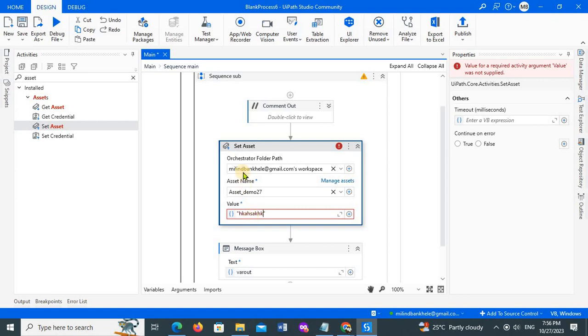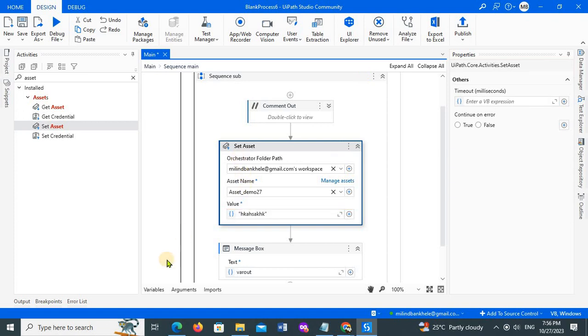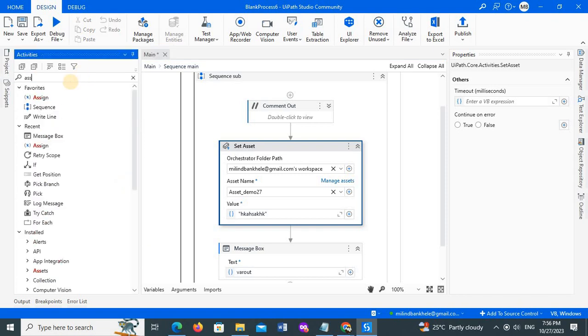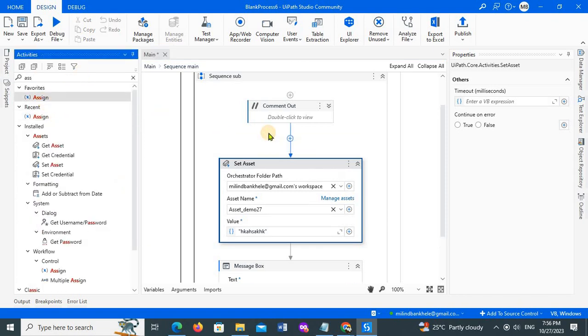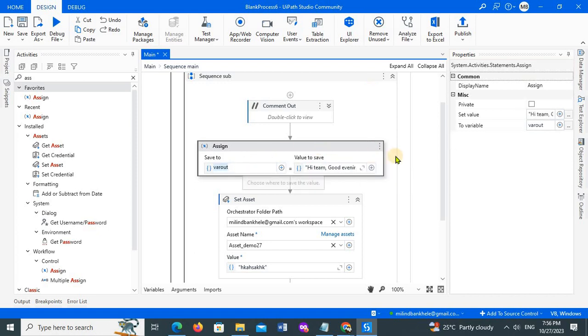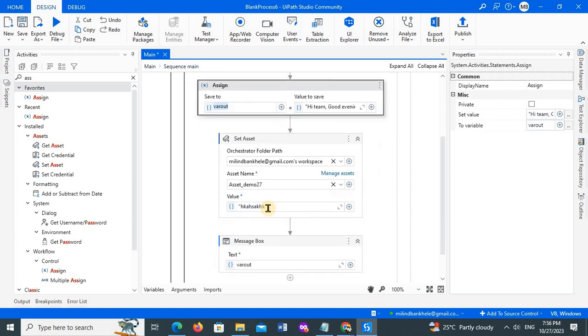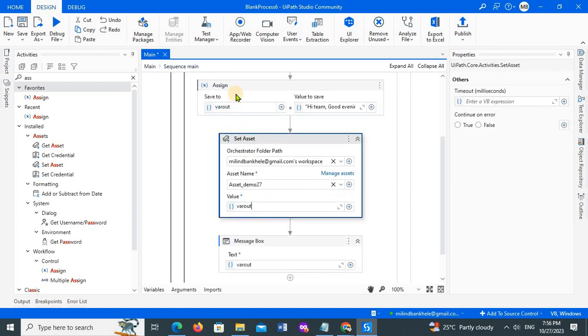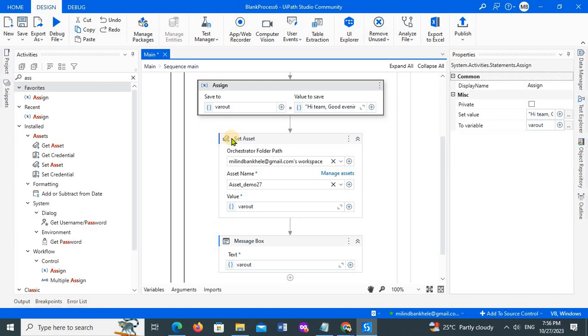For example, I have one variable with me, so I'll take one assign activity and set var out to the value hi team, good evening. Now I simply pass this var out here as well.